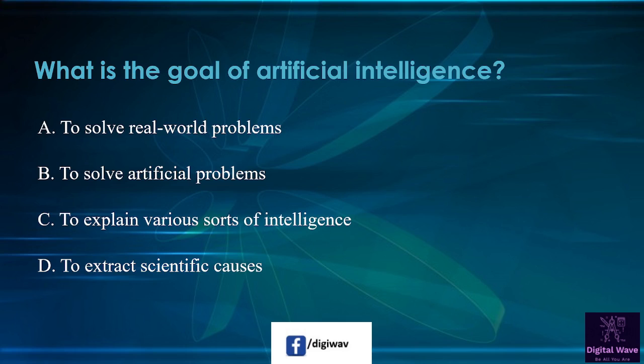Next question is, what is the goal of artificial intelligence? So first option available here, to solve real world problems. Second option is to solve artificial problem. Third option is to explain various sorts of intelligence, and the last option is to extract scientific causes. So right answer will be to explain various sort of intelligence.